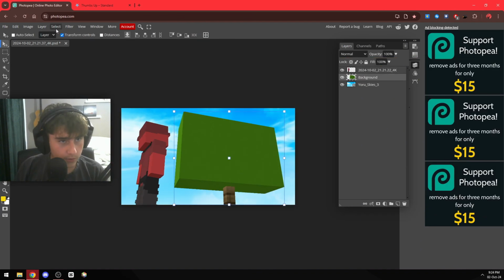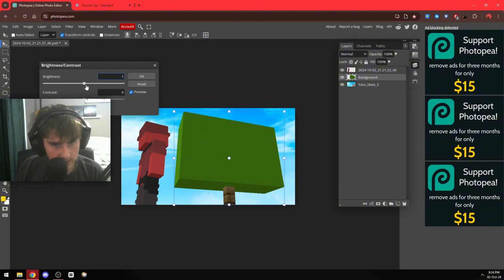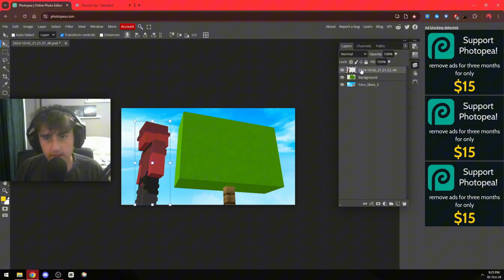Cool. Now we're gonna color grade it. So just go select your layer, go to image, adjustments, and then just mess around with these sliders till you think it looks good. Usually I increase the brightness, contrast, and vibrance. Then do the same for the player.